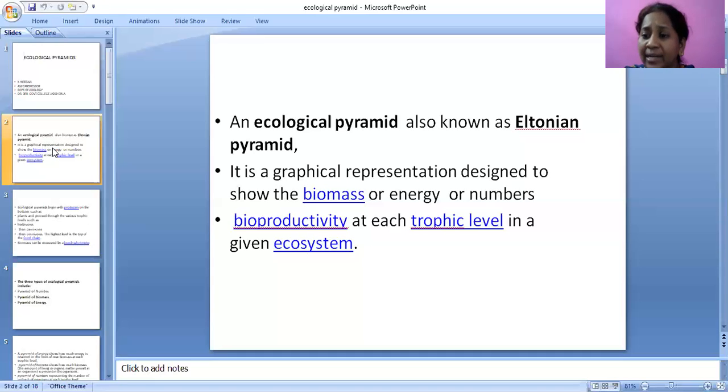What is the energy produced by these trophic levels? These are all shown in this ecological pyramid, which was simplified by Charles Elton. So these ecological pyramids are also called the Eltonian pyramid.